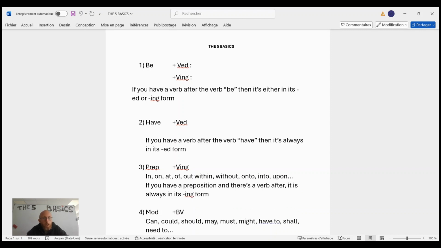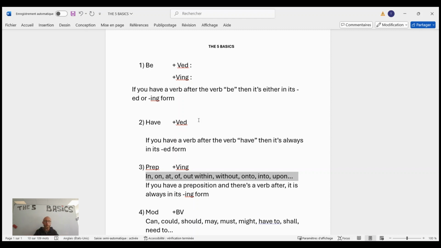That raises another question. What are the prepositions? All of those words. To start with, I like to say that prepositions are short two-letter words: in, on, at, off, and then moving on, out, within, without, into, onto, upon. I know I'm forgetting some, but you got the idea.